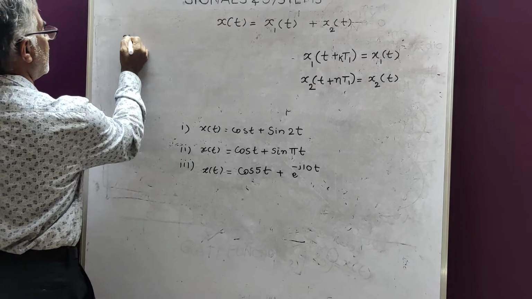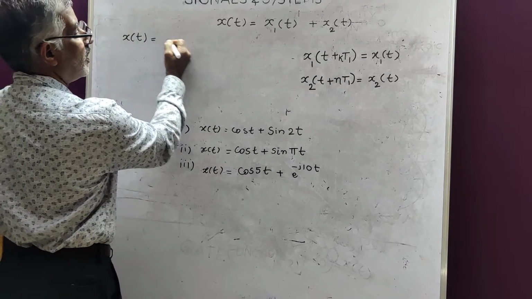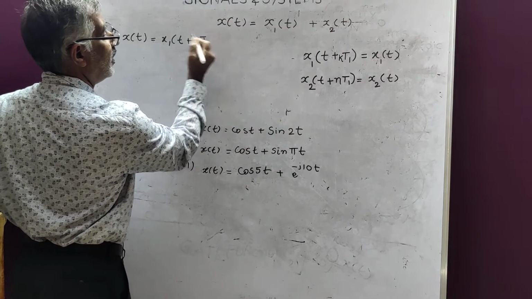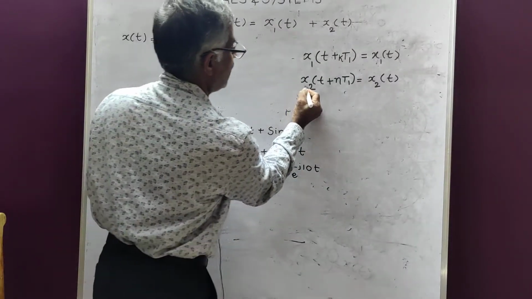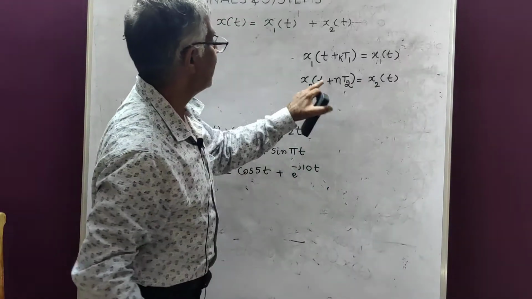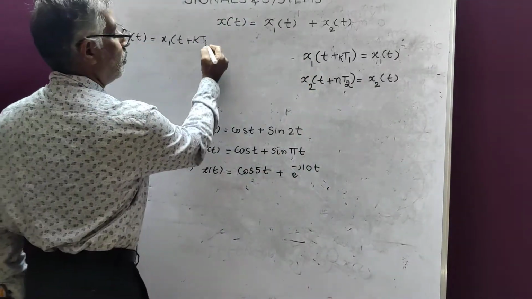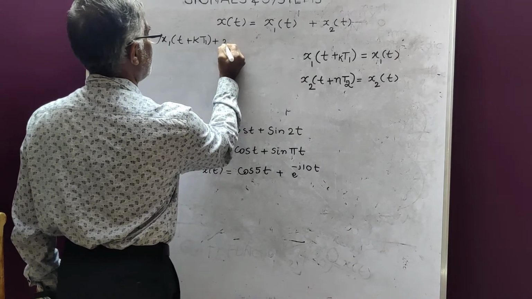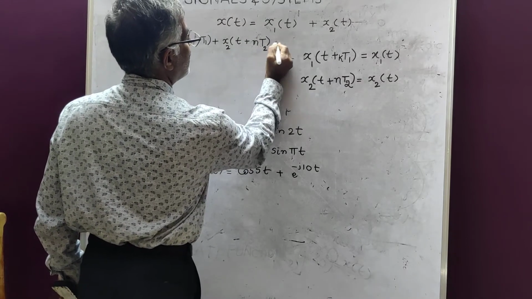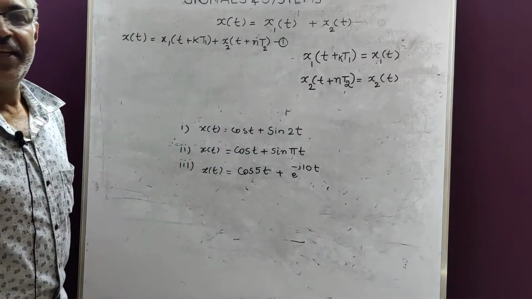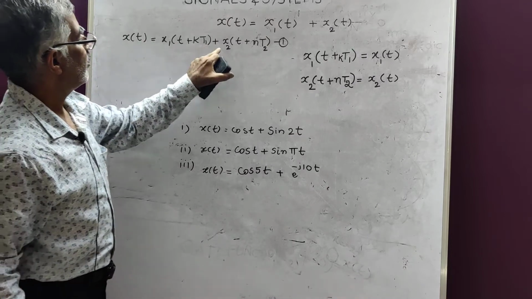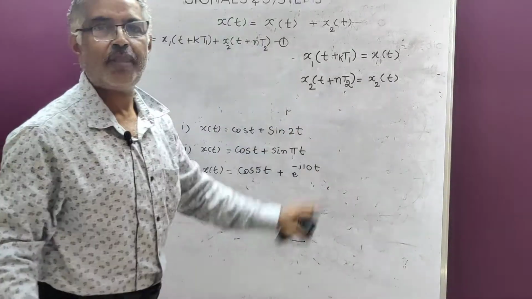Then it becomes x of t is equal to x1 of t plus k t1 plus x2 of t plus n t2. Call this as equation number 1.